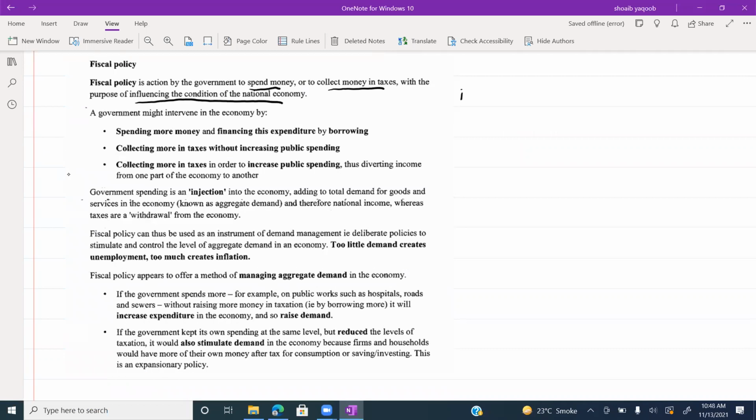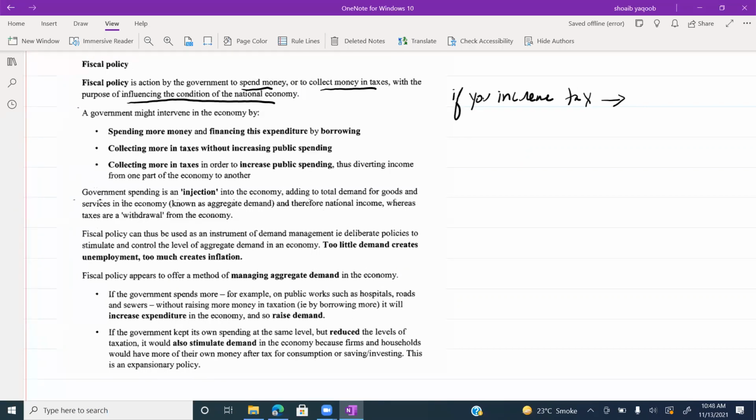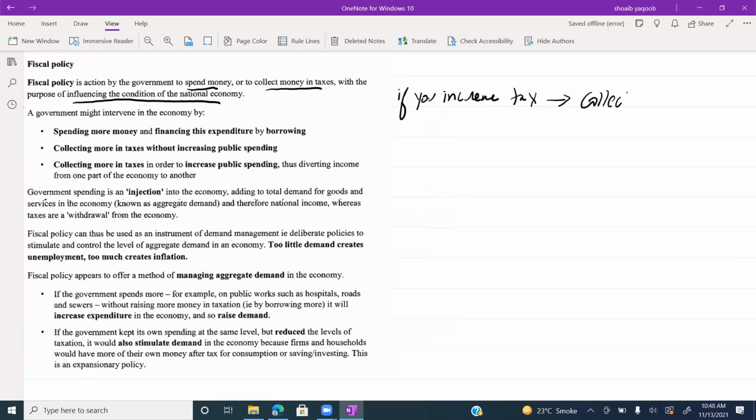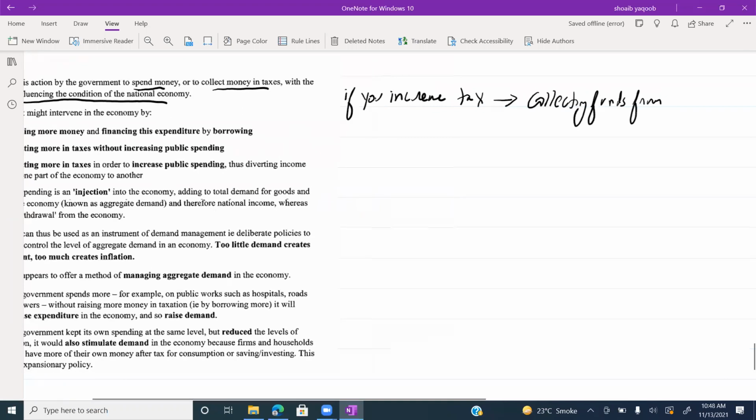For example, if you increase tax, you are collecting funds from the economy.